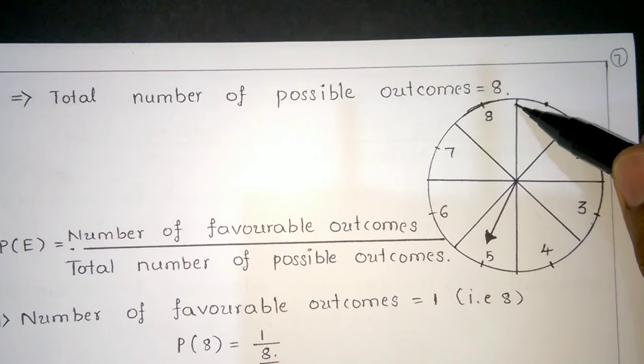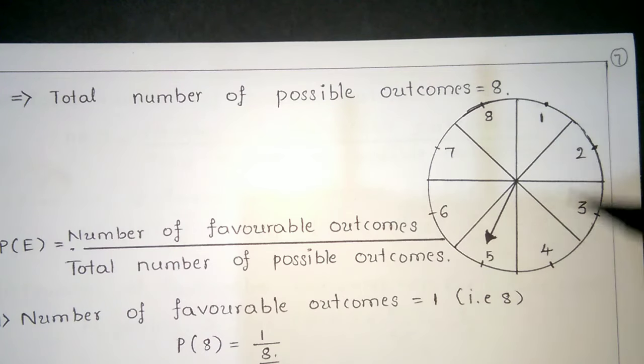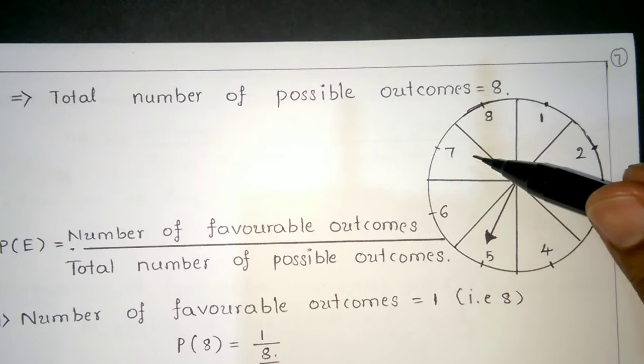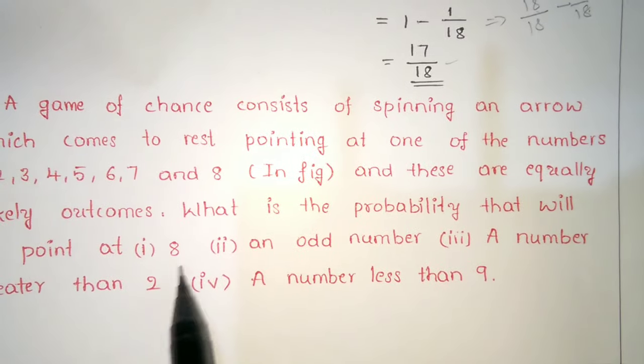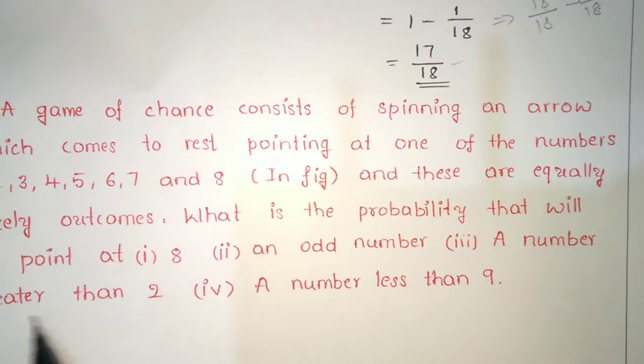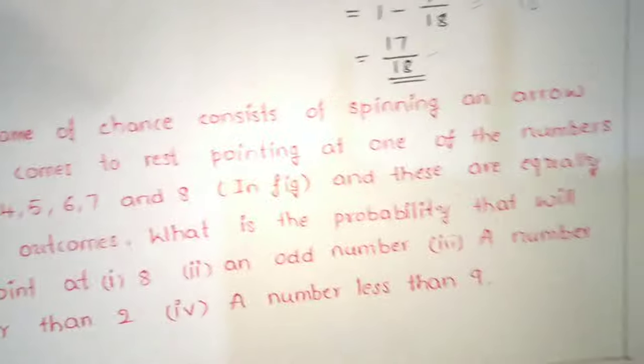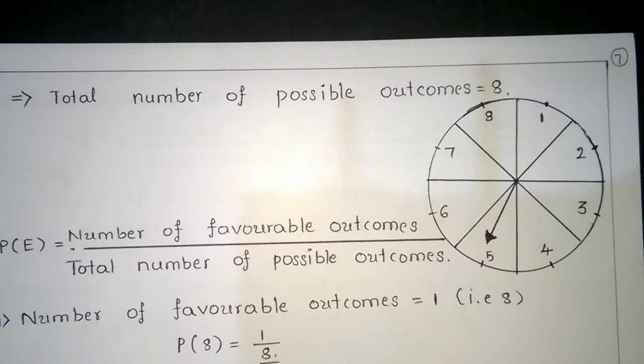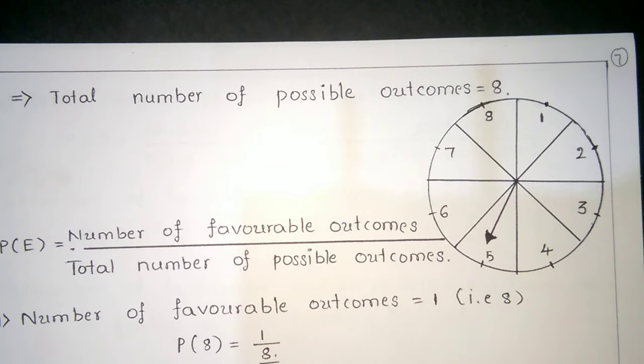So these are all less than 9, 1 to 8, they are all less than 9. The questions are like that here. The first one is 8, then an odd number, a number greater than 2, and a number less than 9. 4 questions we have. So the total number of possible outcomes you have is 8. You have 8 chambers, so 8 outcomes.